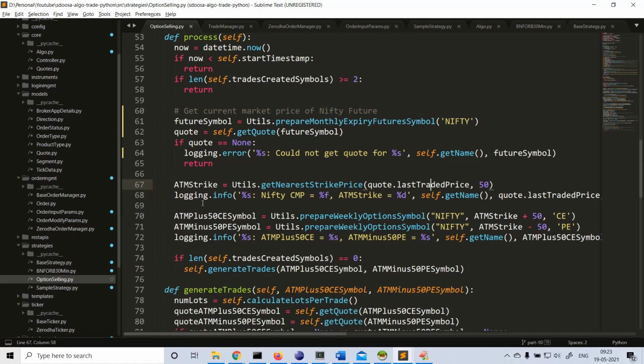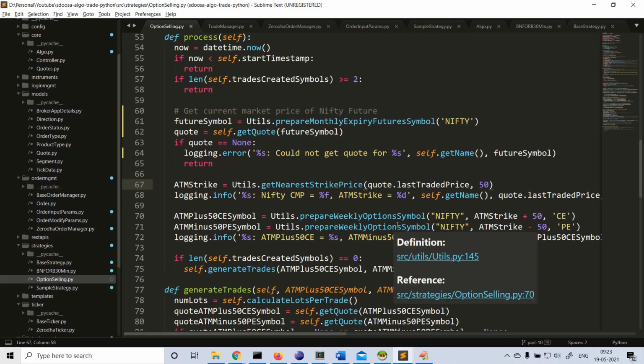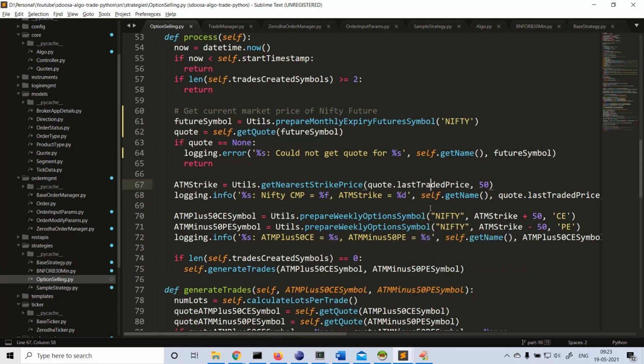And once we get the ATM strike price, we are calling this utility function, which I explained in the previous tutorials, on how to calculate the weekly option symbol dynamically. Here we are passing the Nifty symbol, and ATM strike plus 50 we have to pass, right? Let's say if we get ATM strike as 15,000, here we will be getting 15,050 CE. Okay, we are getting CE out of the money, and here PE out of the money. That means minus 50. We'll get the ATM plus 50 CE symbol and the ATM minus 50 PE symbol. We'll get both the call and put symbols.